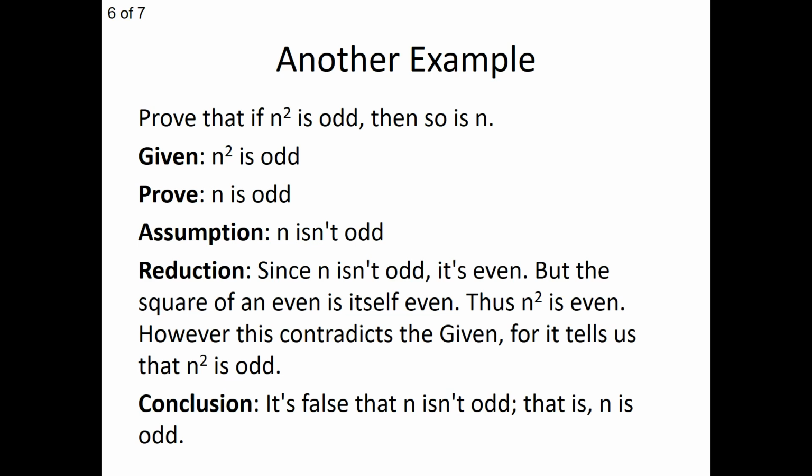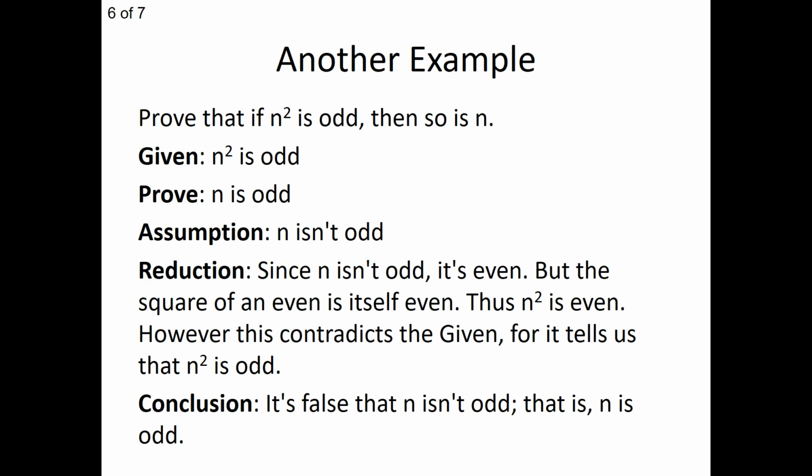N isn't odd. Well, now this is where the power begins. We begin to approach some sort of contradiction in our reduction phase. So now we're going to reach some sort of contradiction based on our assumption. Since we've assumed that n isn't odd, then I can call it even. That integer must be following one of those two buckets, an even number or an odd number. Well, if it's not odd, it has to be even. But if I were to square that even number n, a square of an even number is itself even, which means I'm saying that n squared is even.